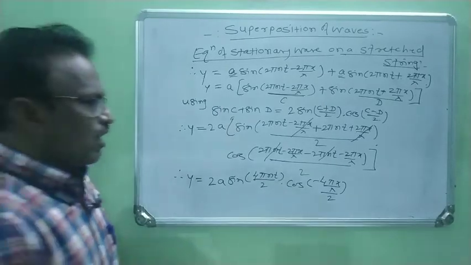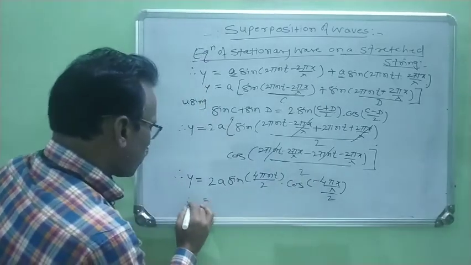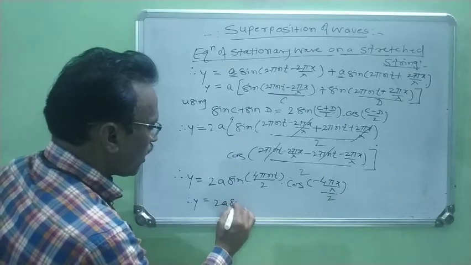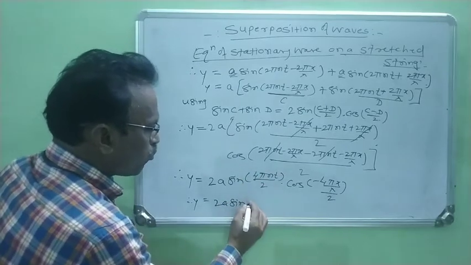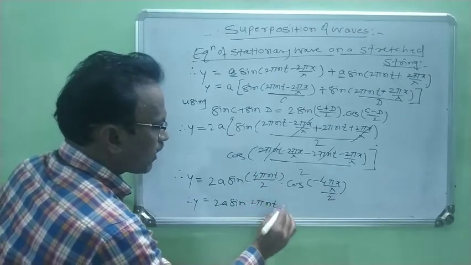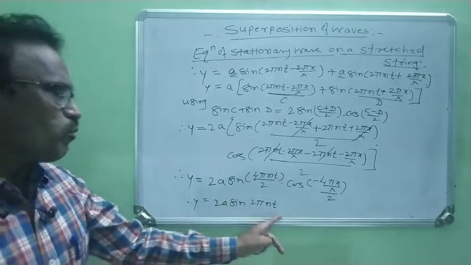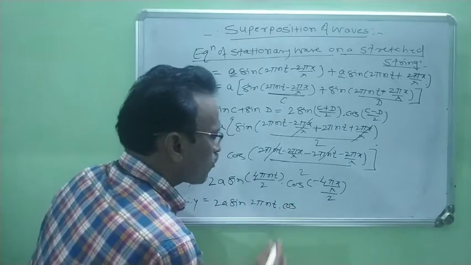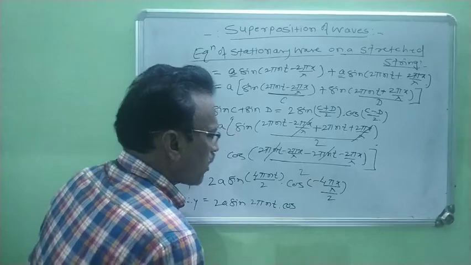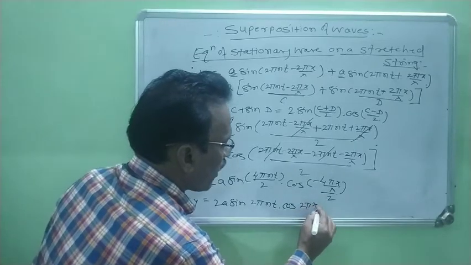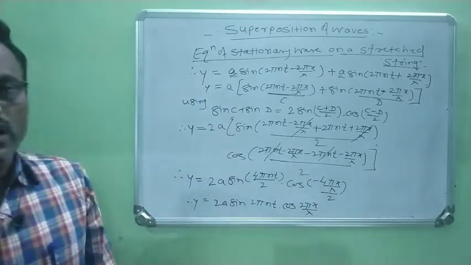Now again when we solve this, y equals 2a sin of 4/2, which means 2πnt, into cos of, when divided by 2, 2πx/λ.